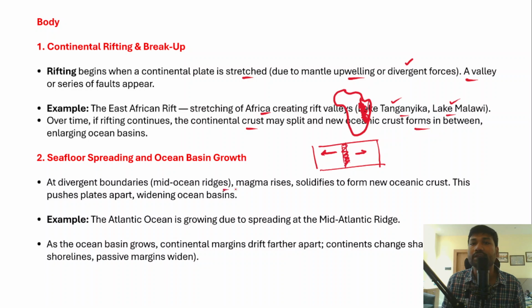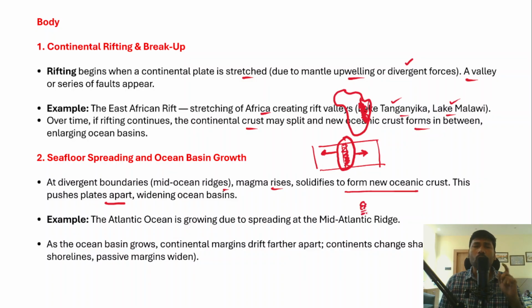Now how are these mid-oceanic ridges formed? When the plate boundaries are moving apart from each other, the magma rises and solidifies, and then it will form a new oceanic crust in this particular area. And this actually pushes the plates apart, and this would further widen the oceanic basins as well.